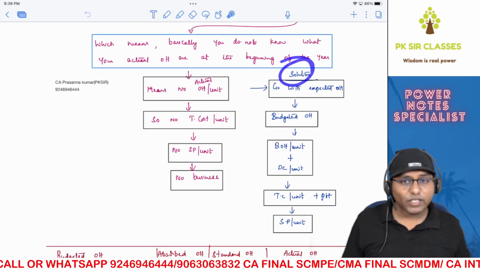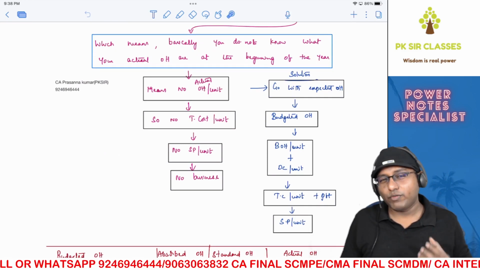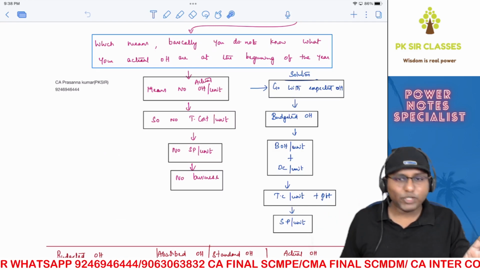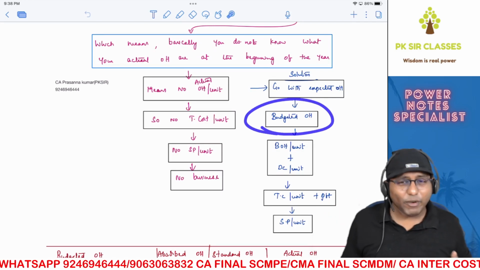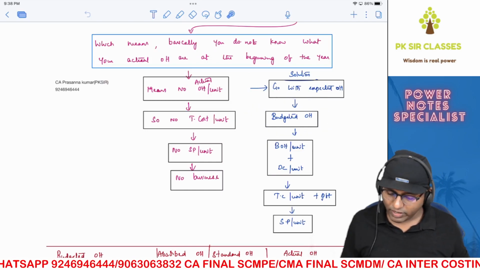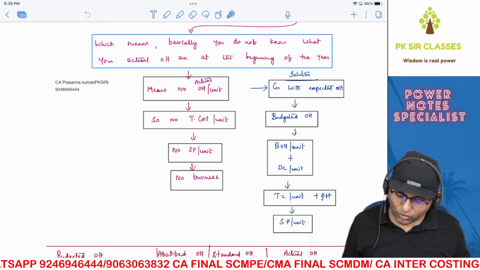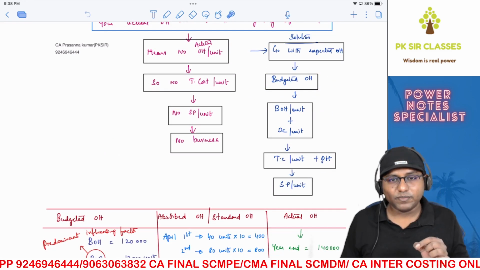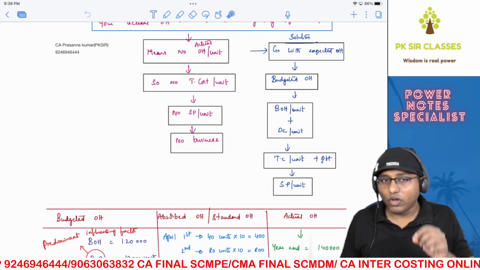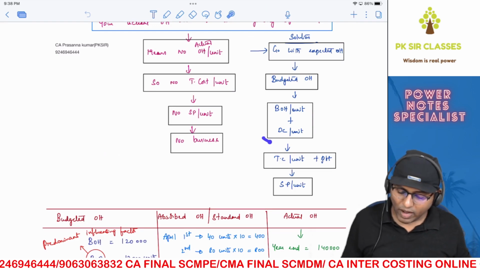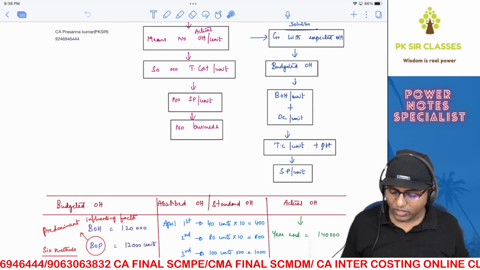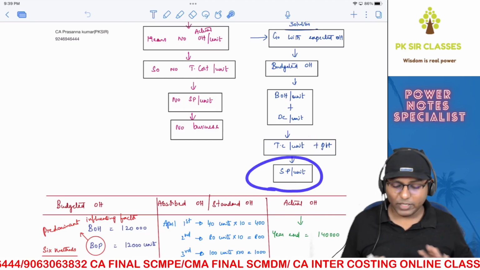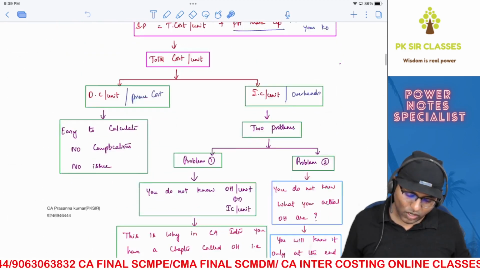So what is the solution for this particular problem? Go with expected overheads. When you don't know what your actual overheads are, you go with expected overheads. Something you expect, right? That this much will be my expense. Go with that, which is nothing but budgeted overheads. Expected overheads is nothing but budgeted overheads, isn't it? Yes. So calculate budgeted overheads and find out budgeted overhead cost per unit, which is nothing but indirect cost per unit, which is not actual but budgeted. You add direct cost per unit to that, which is already ready with us. Total cost you'll get, add profit margin based on the return that you want to earn. You get your selling price per unit. Problem solved. You got this?